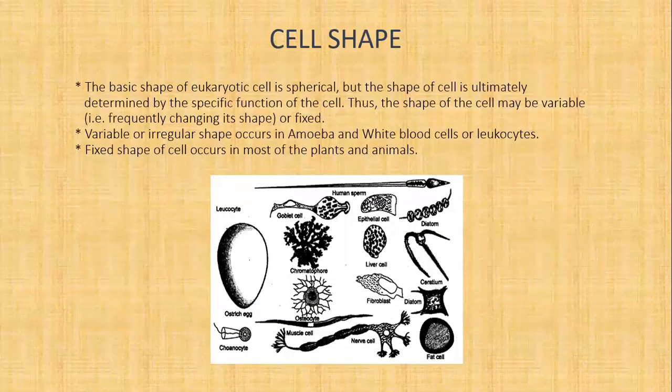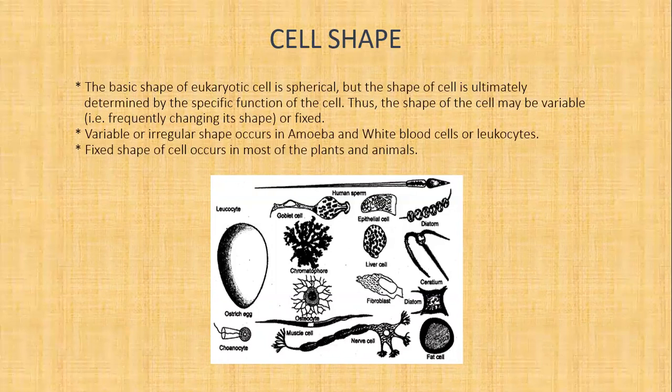Now, what is the shape of a cell? The basic shape of a eukaryotic cell is spherical, but the shape of a cell is ultimately determined by the specific function of the cell. Thus, the shape of the cell may be variable, that is, frequently changing its shape, or fixed. Variable or irregular shape occurs in amoeba and white blood cells or leukocytes.